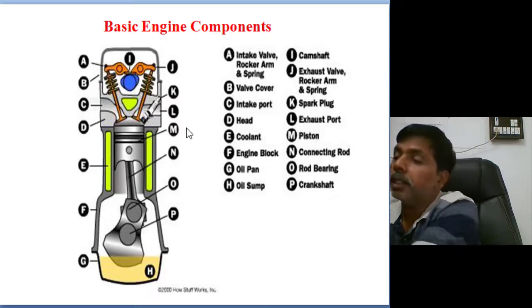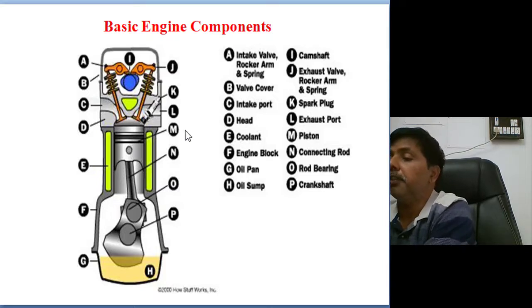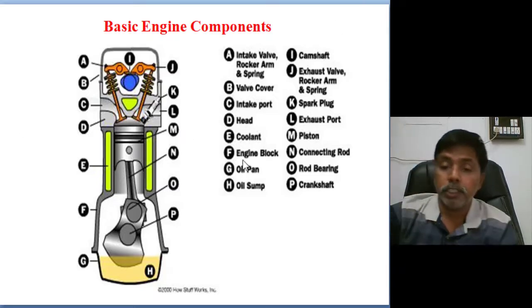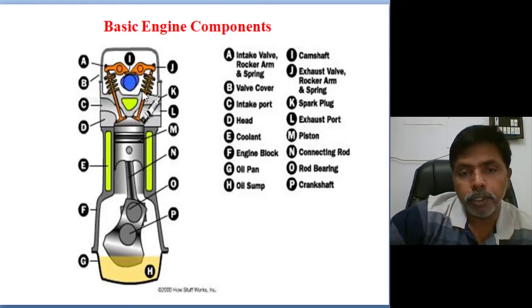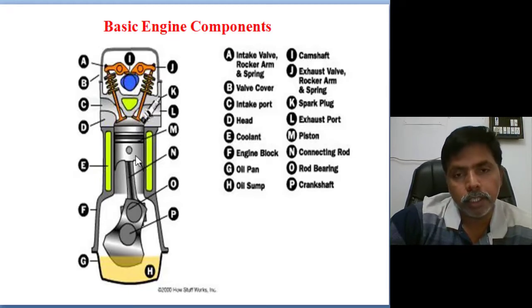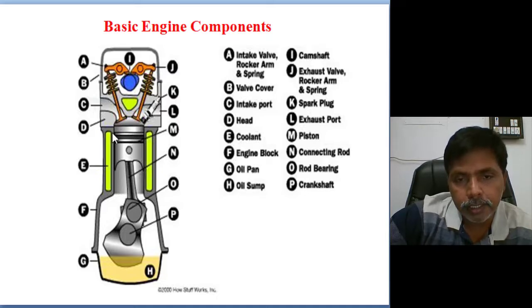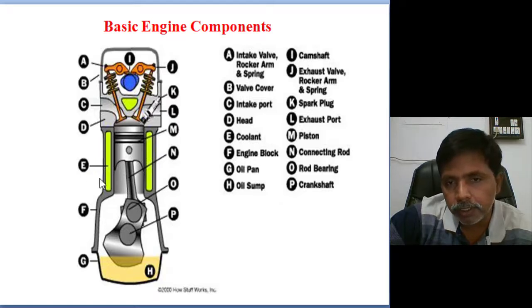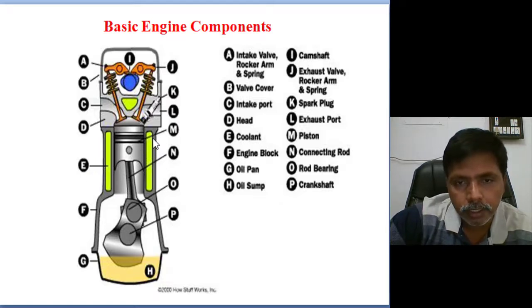Many of you already have two wheelers and four wheelers. Whenever you visit for servicing, you come to know the different components. You can see the components. This is called the cylinder block. This is the water jacket, where E is the coolant. This is the coolant jacket, which means inside the cylinder block the coolant jacket is there. This one is the liner.